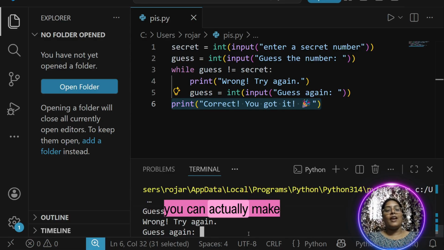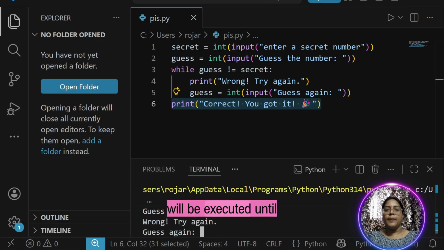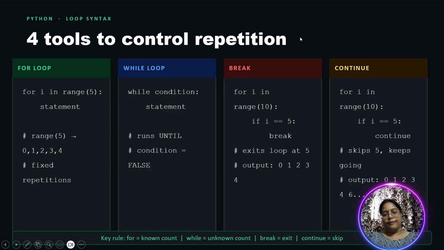Like this you can actually make games more interesting in our labs. So coding is not always serious. We can actually make fun out of it. Clear why the loop will be executed? Until your condition breaks, the loop breaks. As long as your condition is correct, the loop works perfectly fine.